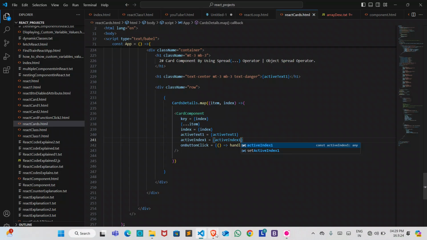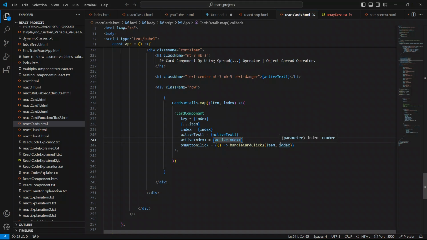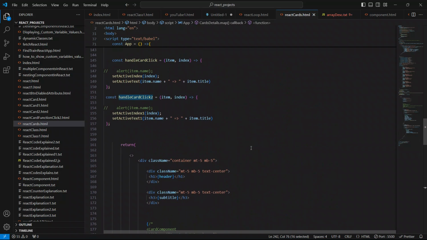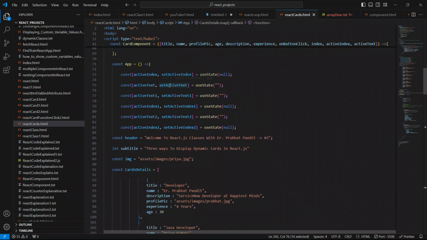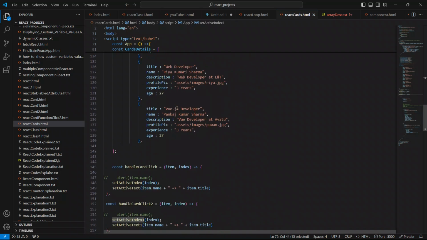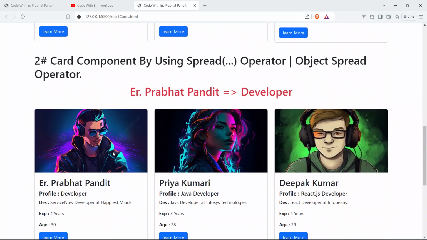Save your code and go to the browser and now click anywhere. So handle card click 2 and set active index 1, set active index 1, set active index 1 is here, and set active text to 1. So what is the issue?